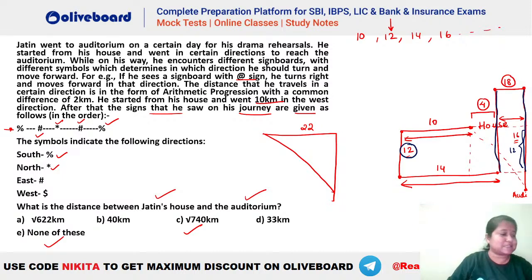This total distance is 16. So if this is 16 and this much is 12, that means how much this should be? Let's say if this is your 12, right? You can see this total was 18 plus 2, that is 20, right? पूरा जो है height वो 20 है, right?